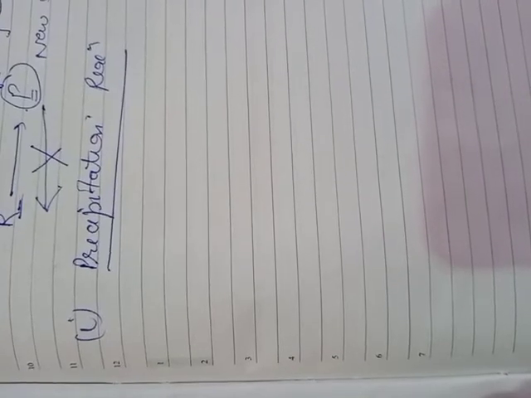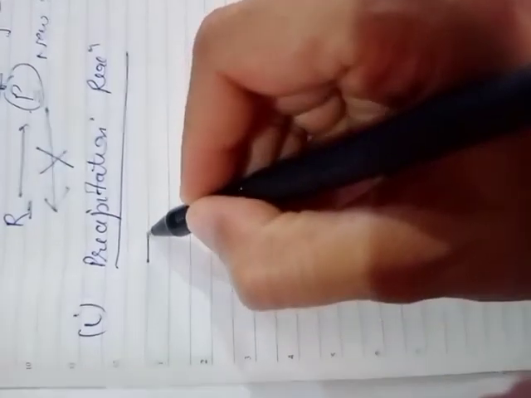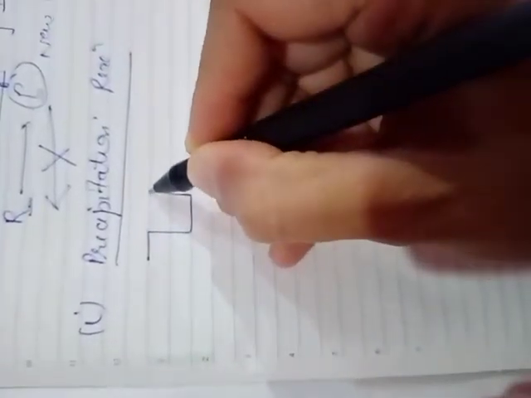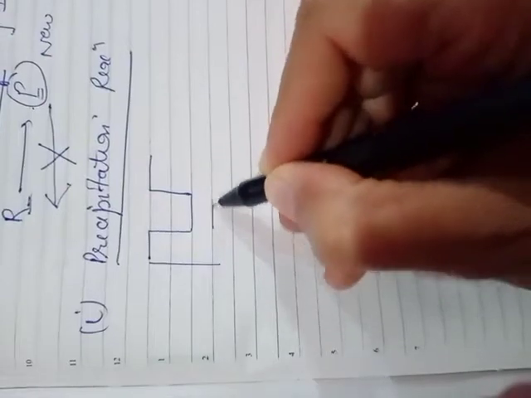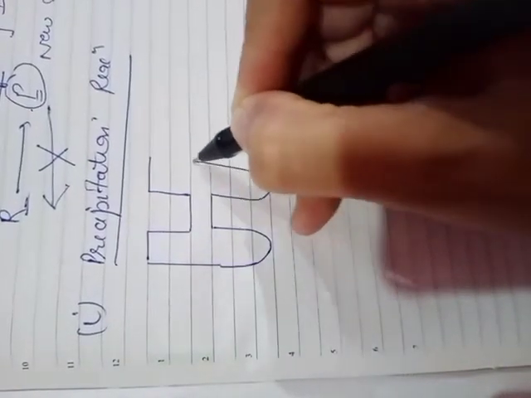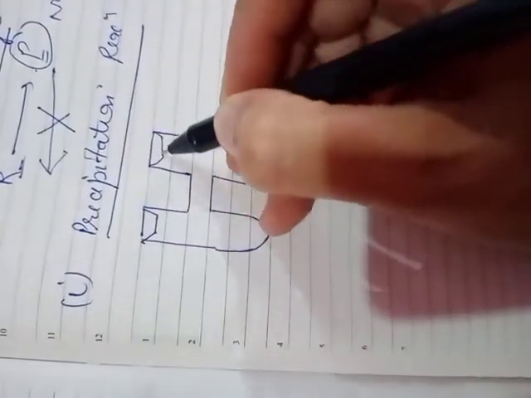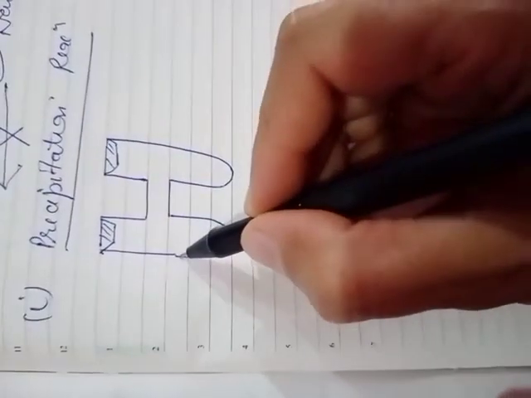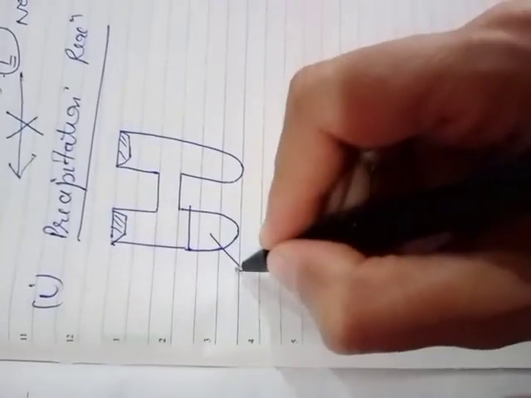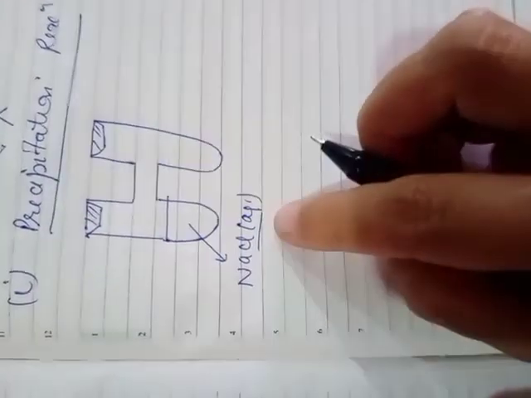In this case, a tube called the Landolt tube, named after the scientist, is taken. This tube consists of two different compartments. The openings of this tube are tightly fitted with a rubber cork. In the first limb, sodium chloride (NaCl) solution is taken.